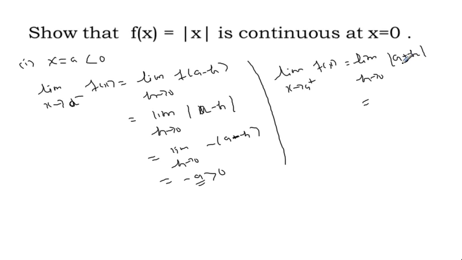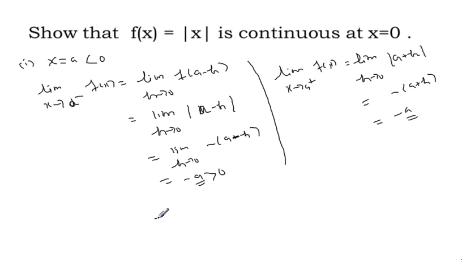Then a is already negative and h is a very small value, so a plus h is a negative quantity. So minus of (a + h) will come. Then taking h value 0, minus a. So the left limit equals minus a, the right limit equals minus a.